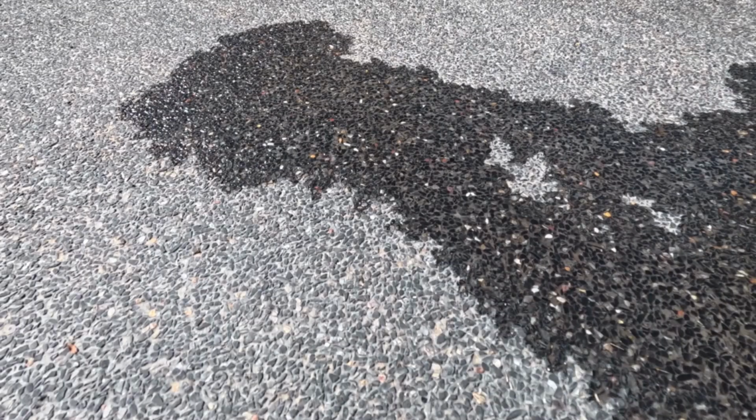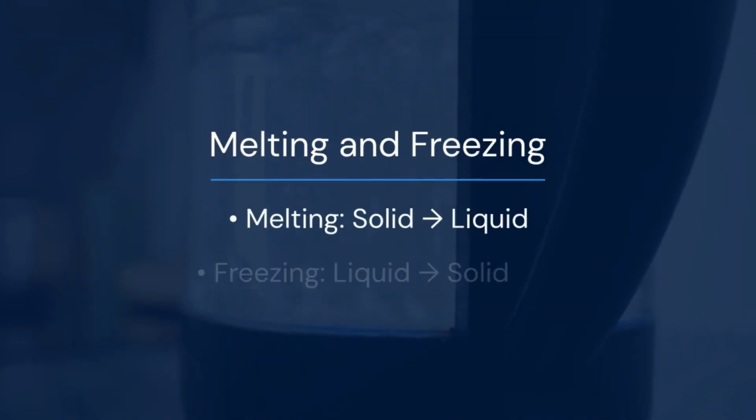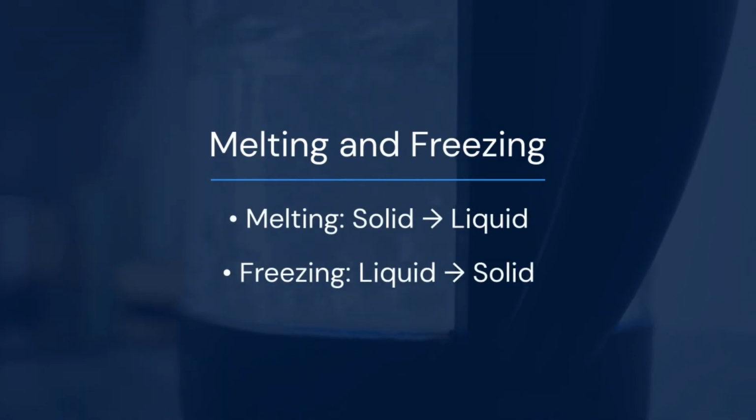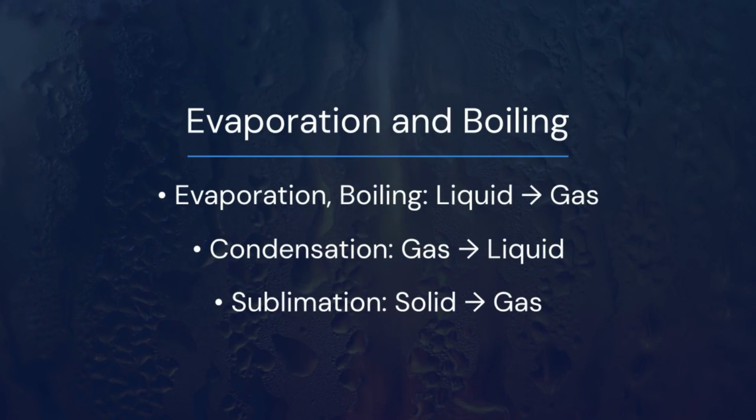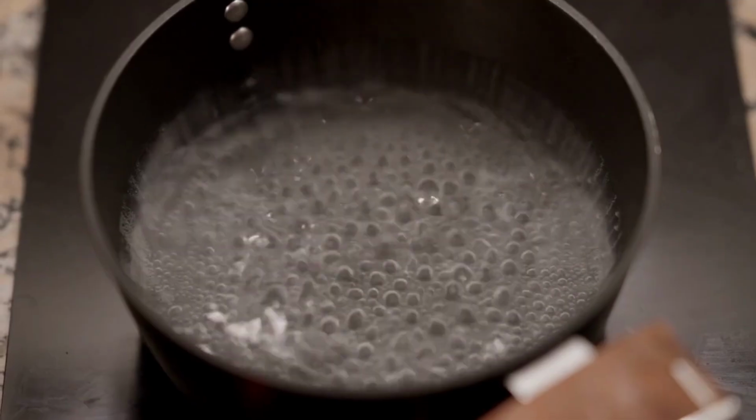Changes of state. Matter can change from one state to another through physical processes: melting, solid to liquid; freezing, liquid to solid; evaporation, boiling, liquid to gas; condensation, gas to liquid; sublimation, solid to gas, e.g. iodine, naphthalene.